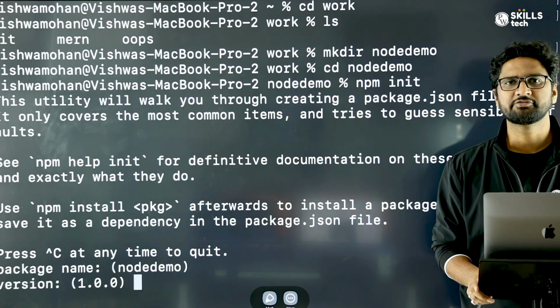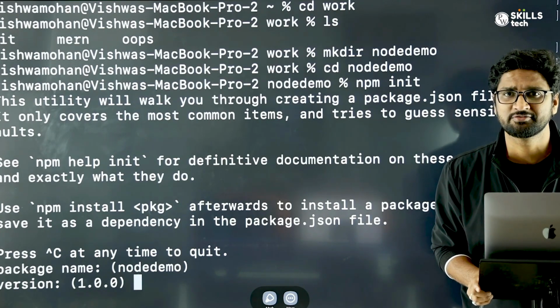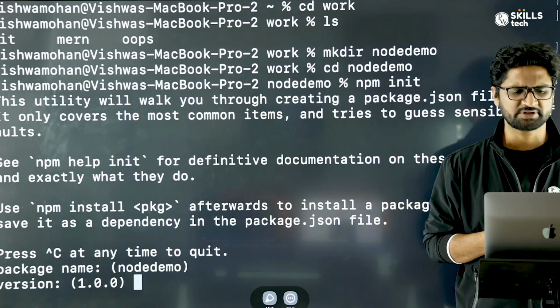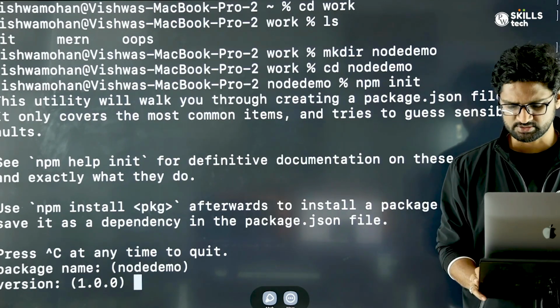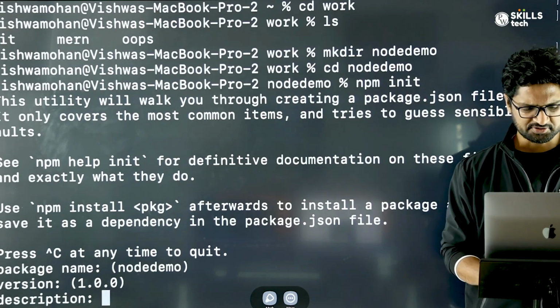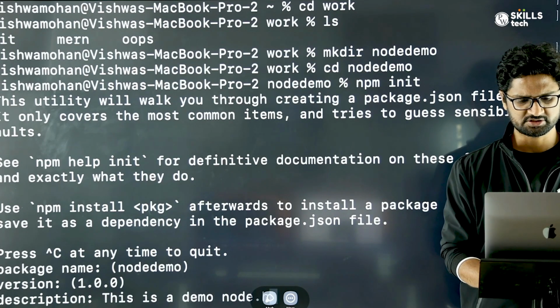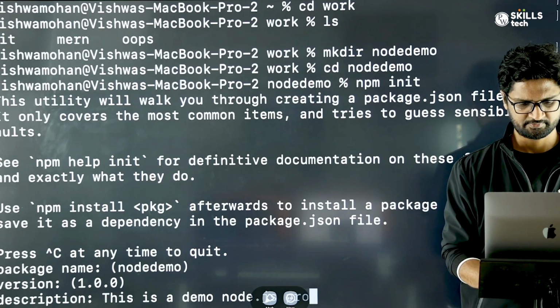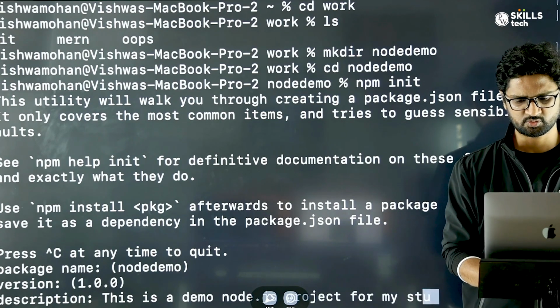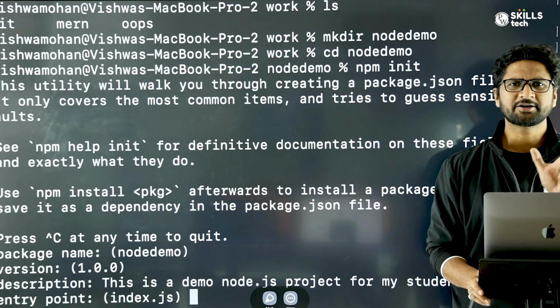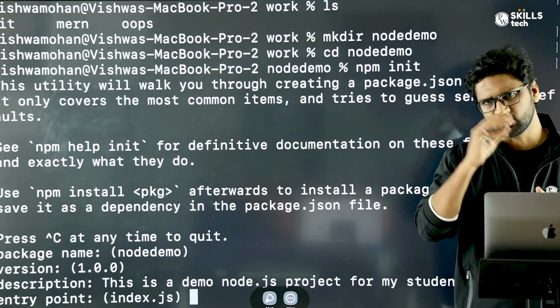The next part is the version. We know that all software is all about the version; we keep on improving it. So let's keep it default. The first version of the project, let's keep it as 1.0.0 itself. Description, I can write: this is a demo node.js project for my students. If I click enter, then it's saying entry point. We'll try to ignore it for now and talk about it later on.